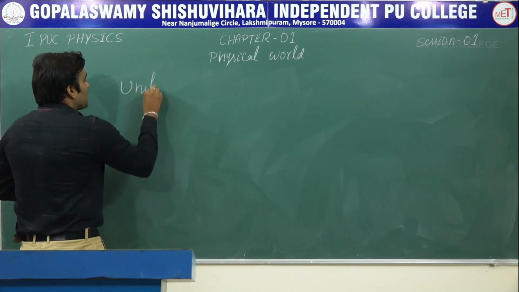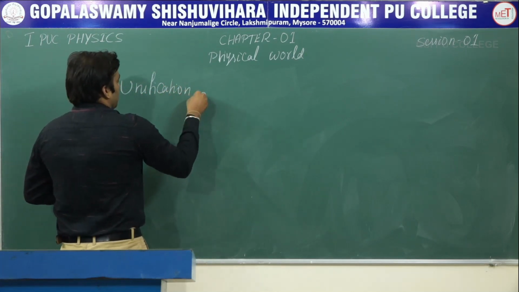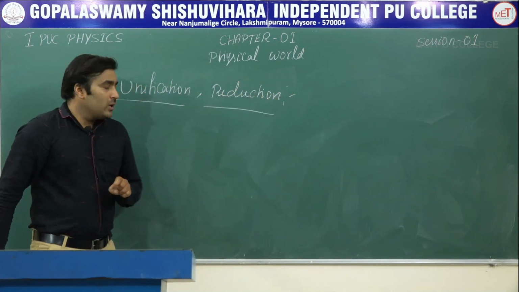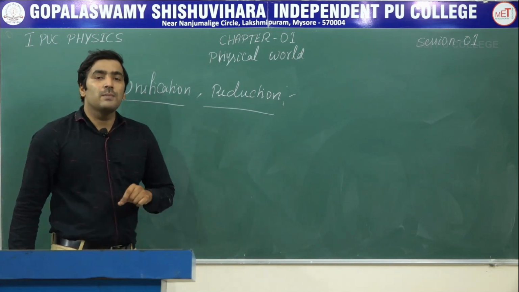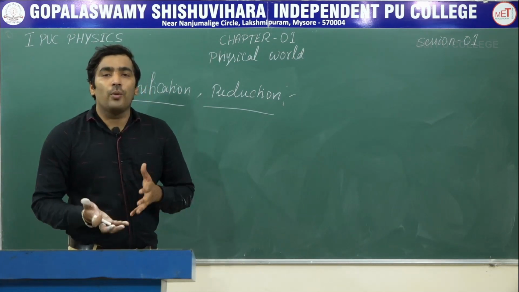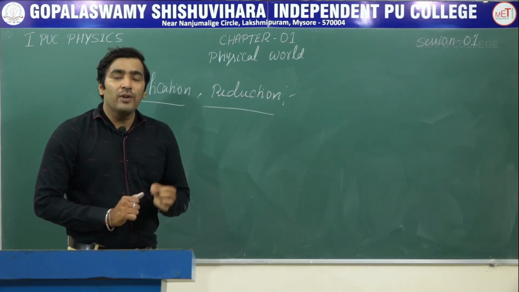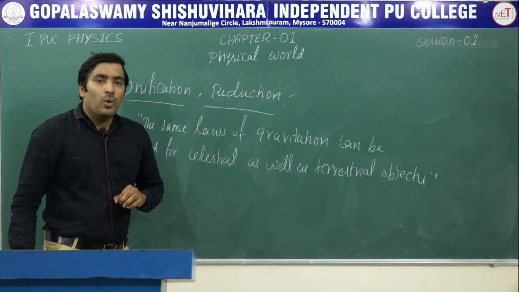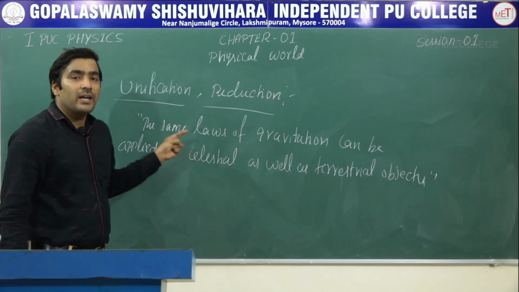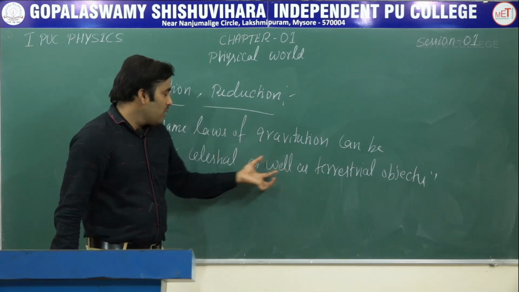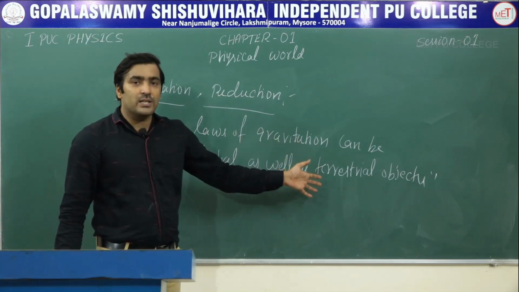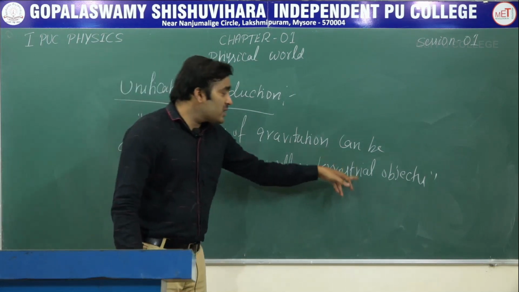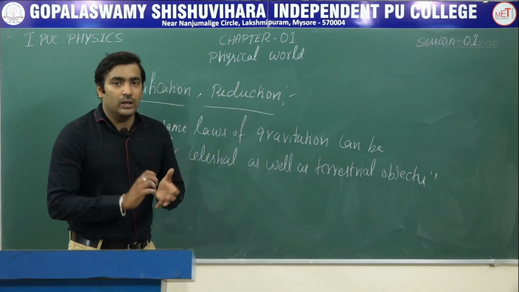What is unification and reduction? Now we will see what is unification. Unification means explaining different, diverse physical phenomena with few concepts and laws. I will give an example for this. The universal law of gravitation holds good universally. So we can apply the laws of gravitation everywhere, for celestial objects as well as for terrestrial objects. Celestial objects are those which are outside the earth, and terrestrial objects are those which are present on the earth.